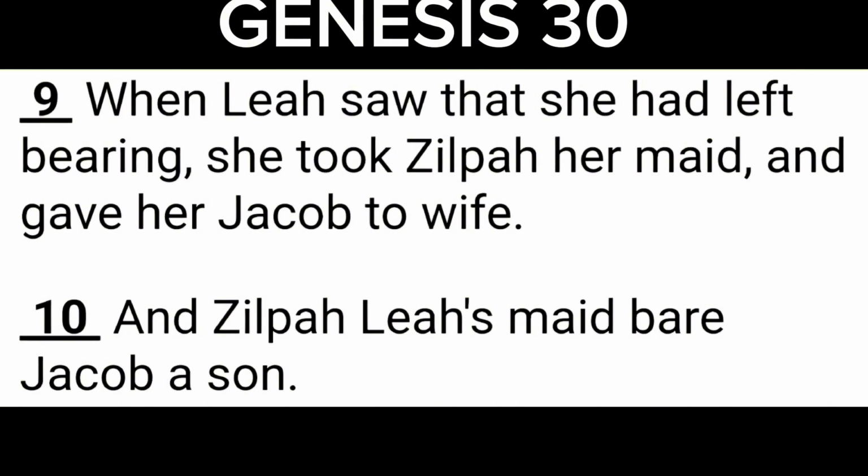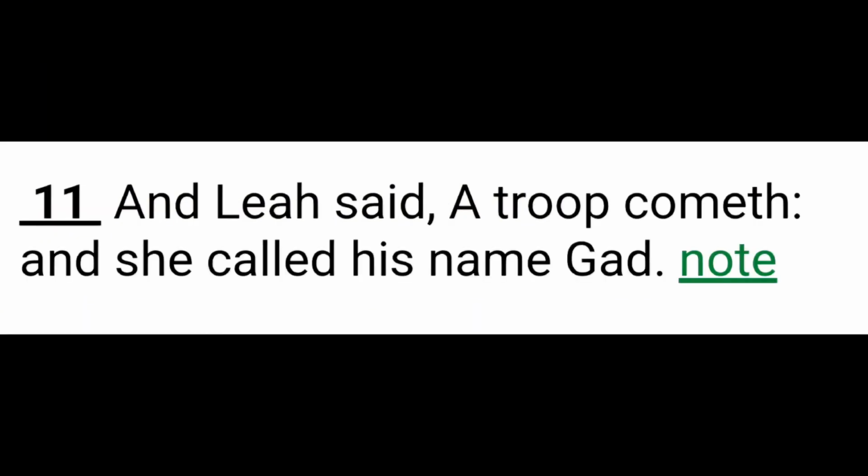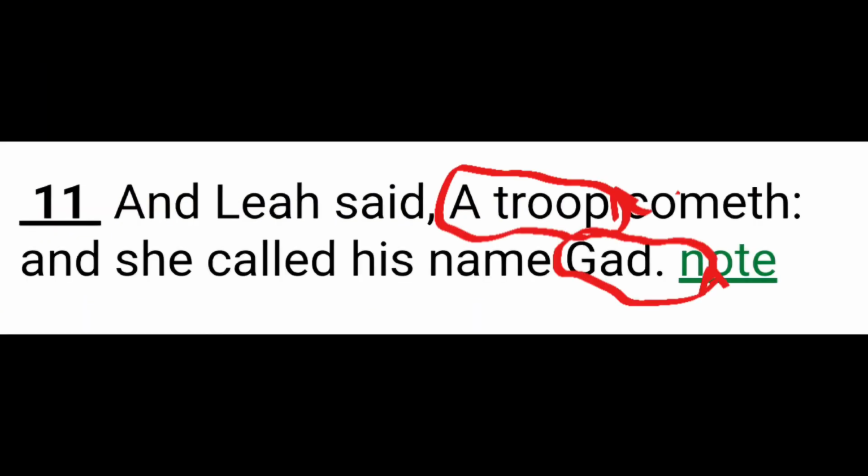He has Leah and Rachel and Bilhah, Rachel's handmaid, and we see here that when Leah saw that she had left bearing, she took Zilpah, her maid, and gave her Jacob to wife. And Zilpah, Leah's maid, bare Jacob a son. And verse 11, and Leah said, a troop cometh, and she called his name Gad.